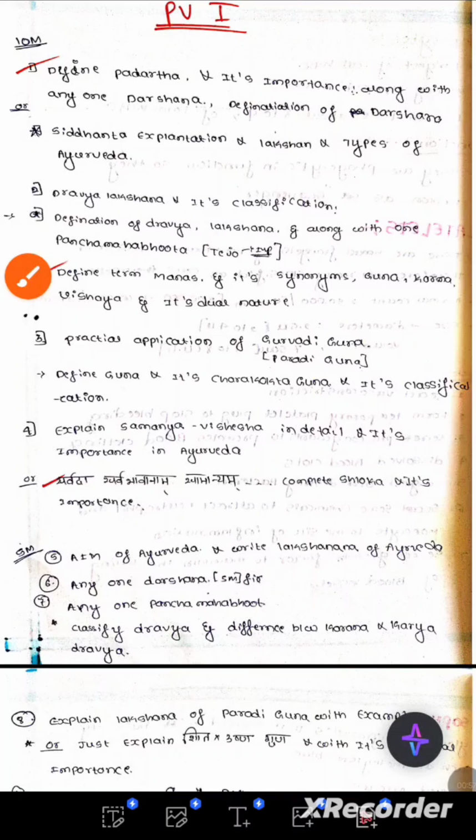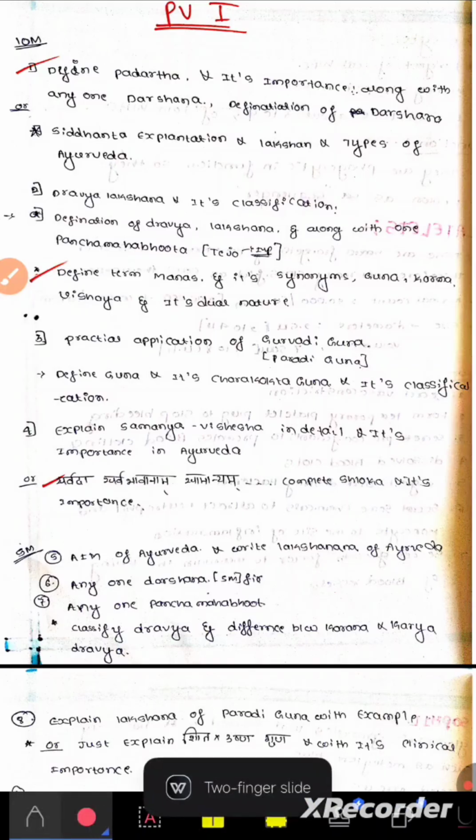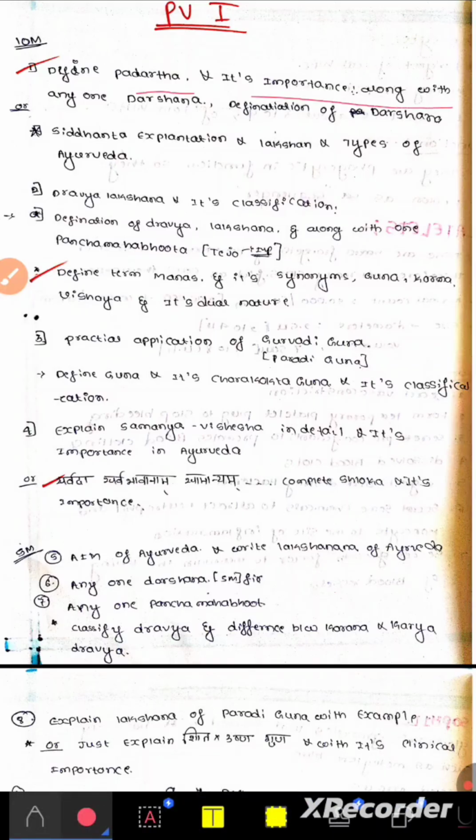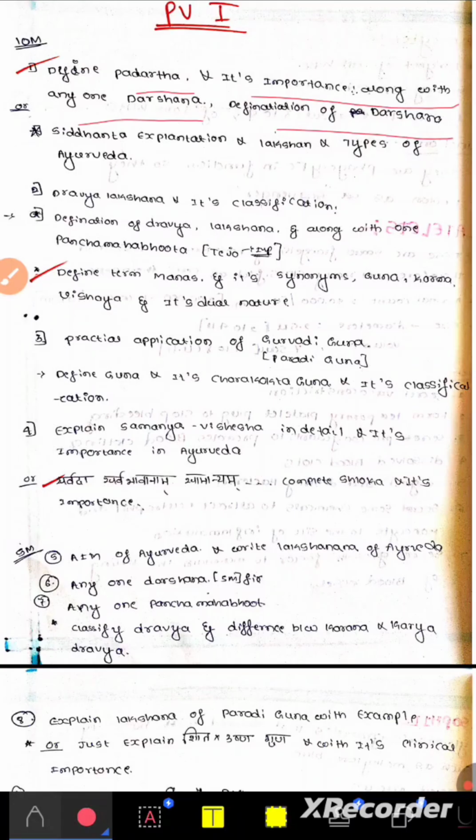So the first question is: define Padartha. Define Padartha and its importance along with any one Darshana. Definition of Darshana. For 10 marks, the first question they'll ask is to define Padartha and its importance. Either they'll ask the first question in this manner only. I am saying like that. Define Padartha and its importance along with any one Darshana.